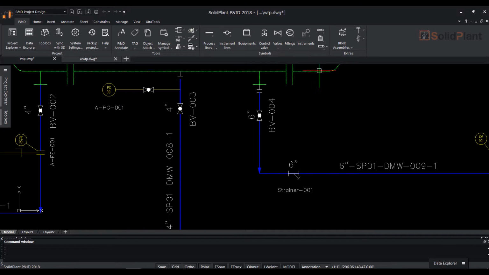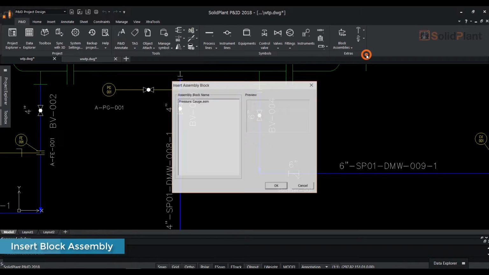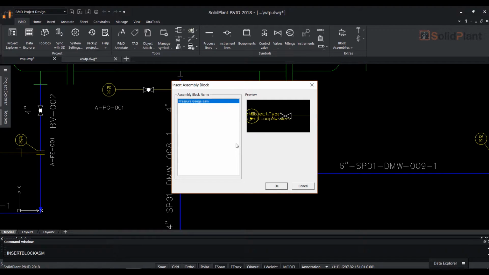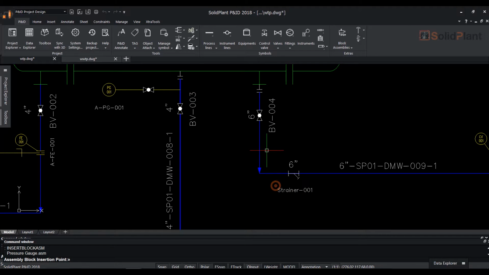To insert the assembly, click on the same icon on the top ribbon and select Insert Block Assembly from the drop-down. A dialog box will appear where you can see lists of assemblies that you saved. If you select the name, a preview is shown. Then select the name and click on OK.